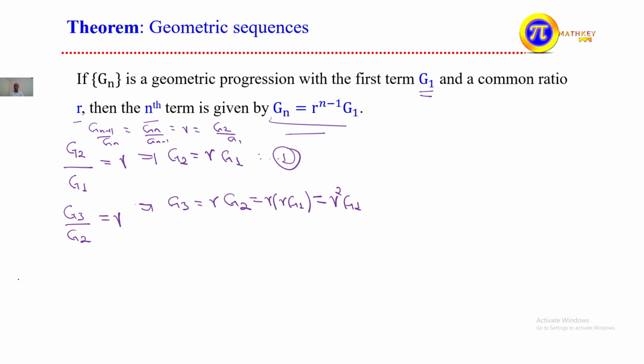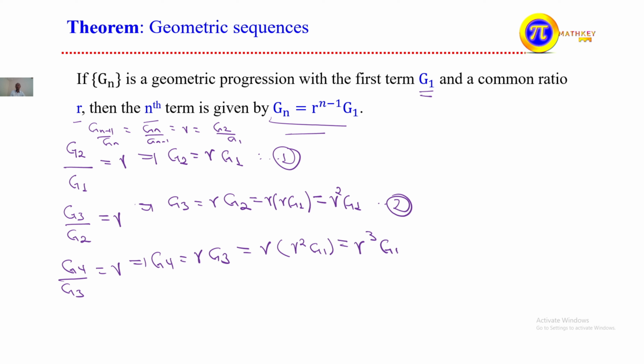Similarly you can continue in similar way, that means the fourth term divided by the third term is equals what the common ratio r. g4 is equals what r times what the third term g3, which is equal to what r, from this one here we have what g3, this is r into r square what this is g1, but the value this is equal to r to the power of 3 times what this is g1.